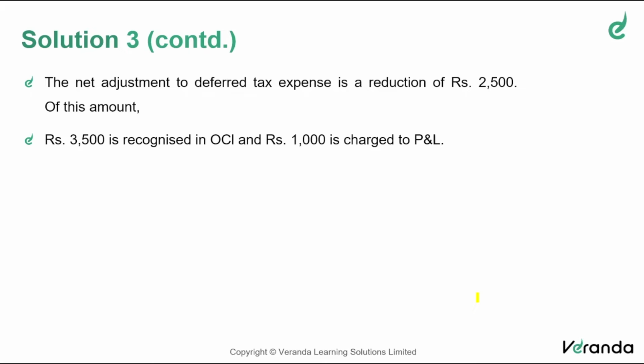Total reduction is 2,500, but how much should be recognized in OCI? 3,500 net amount. 1,000 will be charged to P&L. That means you will further credit OCI by 3,500, but you will be debiting P&L by 1,000. So the net effect of 2,500 will be considered in OCI. That is the understanding. Okay.